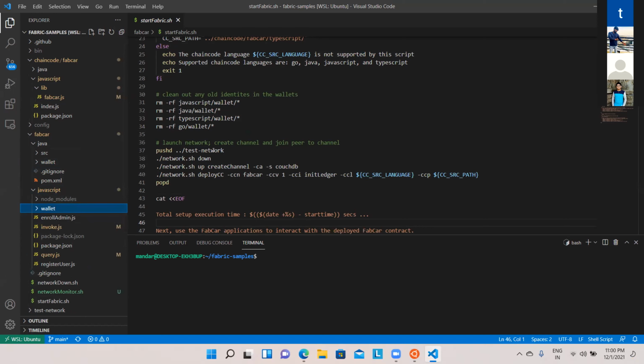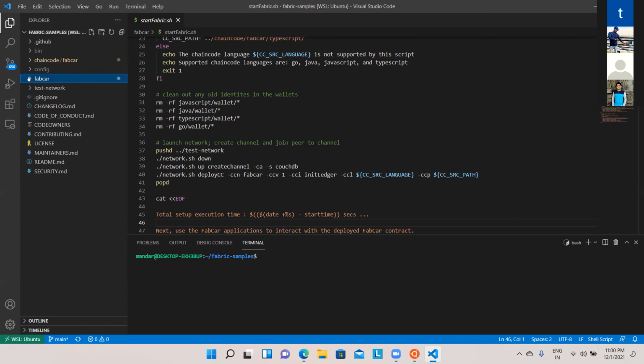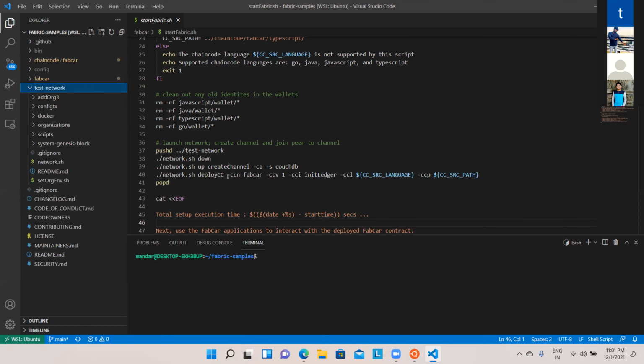And then it does a very interesting thing. It talks to your test network. So through this particular file, I'm going to say push to the directory test-network. So it will go to the test-network, which is a folder. And if the network is on, it will invoke network.sh down.